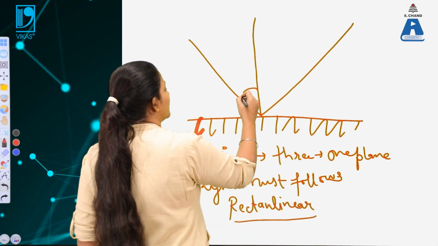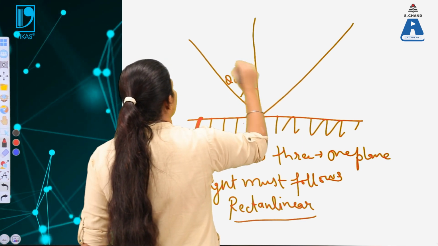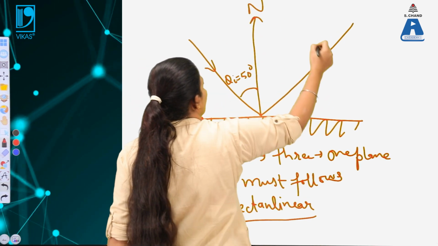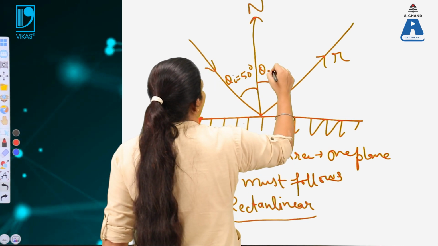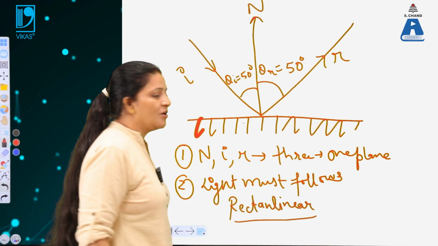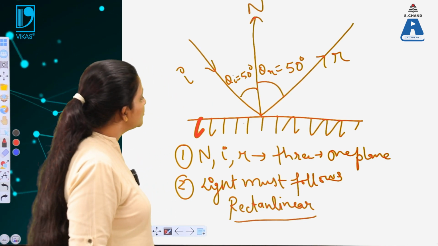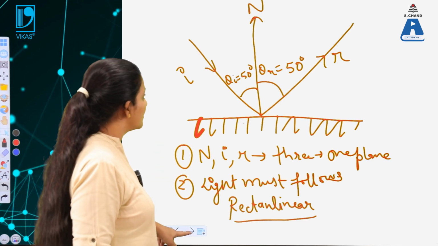So if this angle theta I is equal to 50 degrees, that is the incident wave, and this is the normal and that is the reflected wave, then this theta R must also be equal to 50 degrees. So all these are the angles of reflection by which we can calculate the propagation of light.